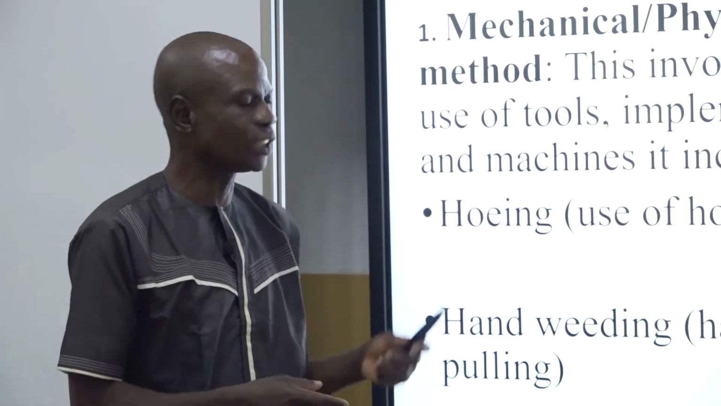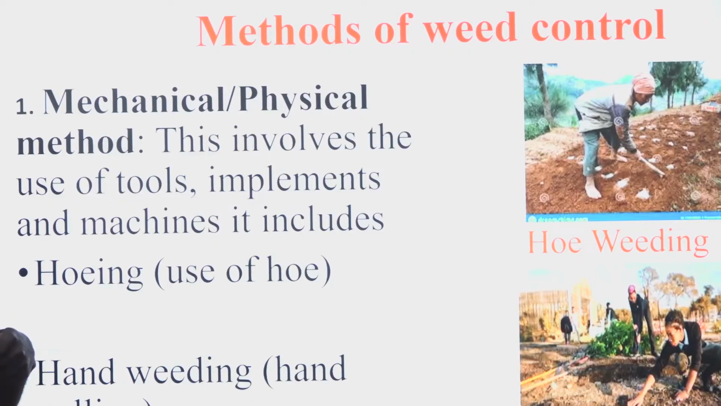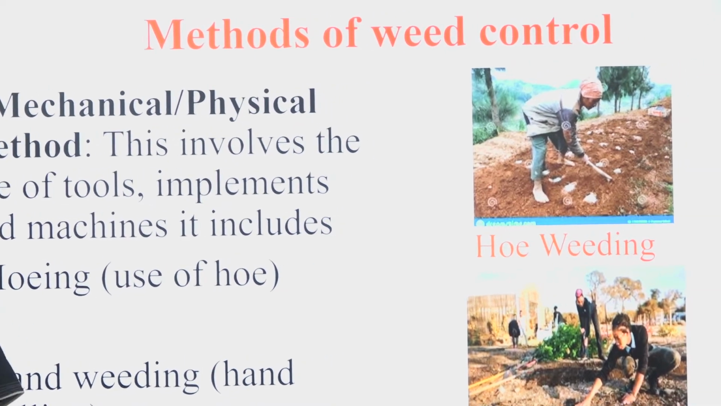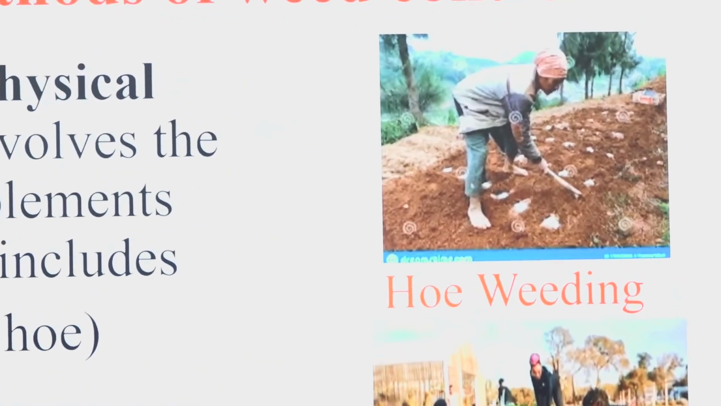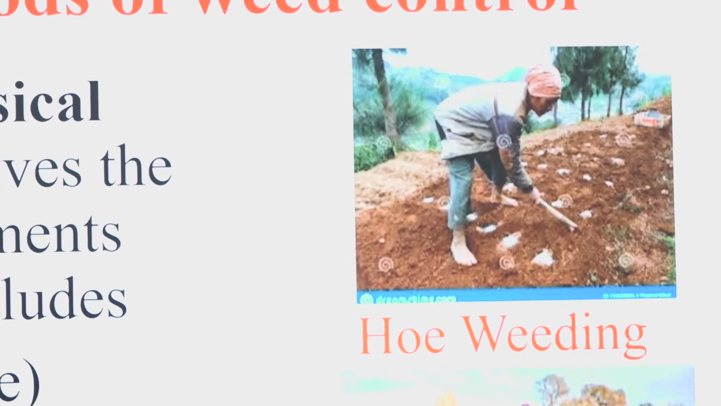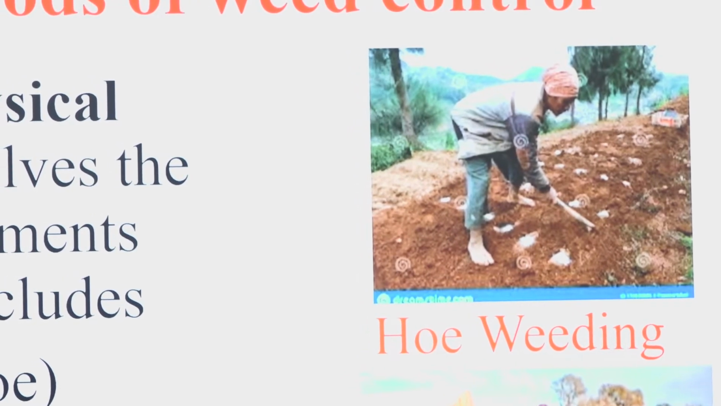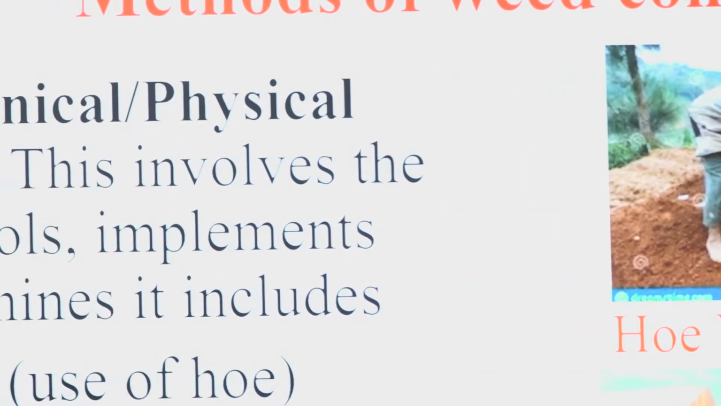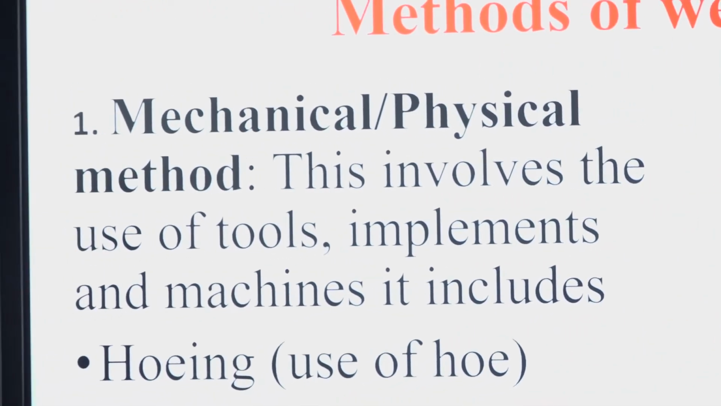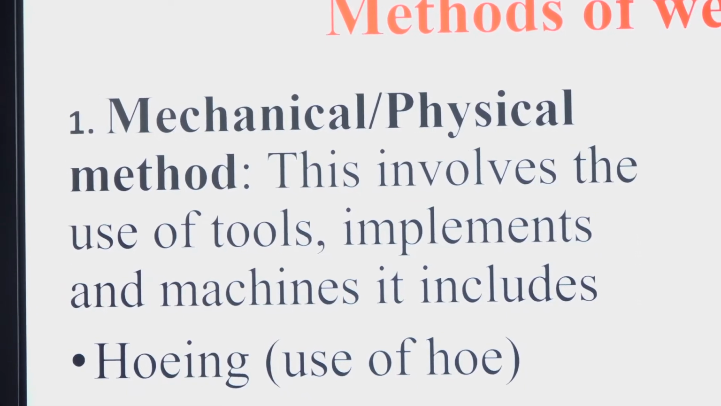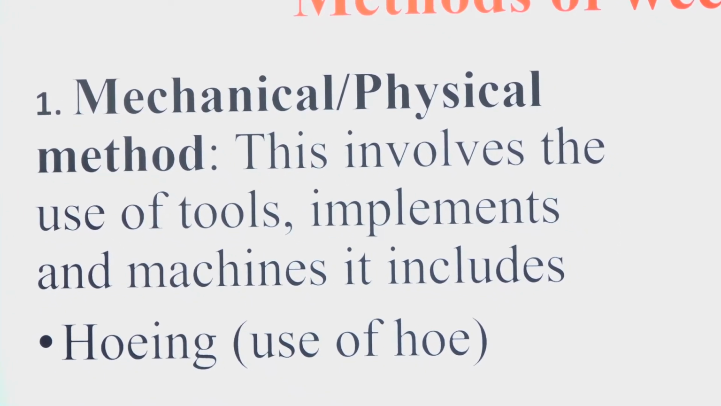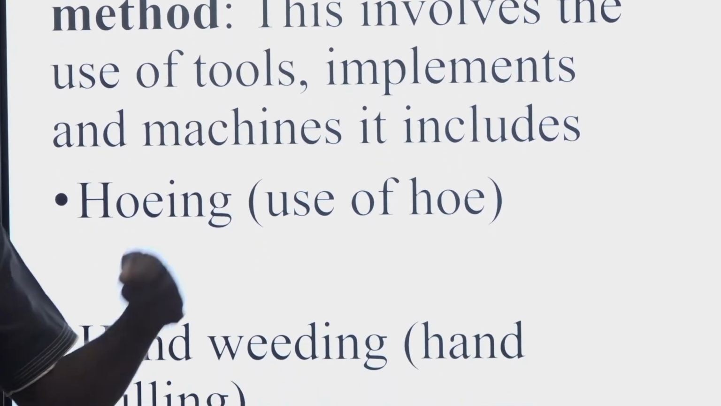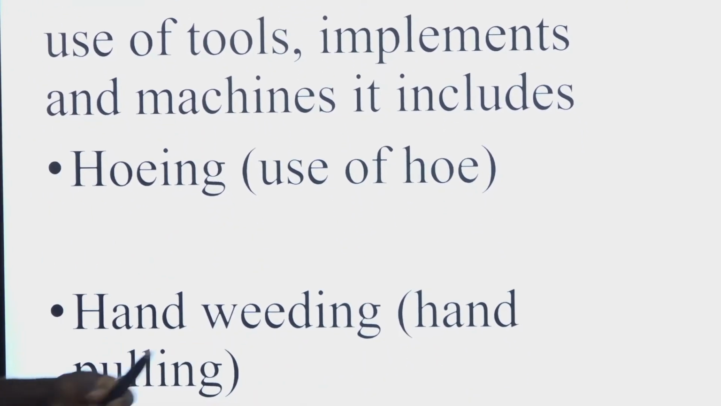One of it is weeding. You will see them with a hoe. They will carry the hoe and be removing the grasses or the weeds in the farm using hoes or a cutlass to cut it, to slice it. That's another point. This involves the use of tools, implements, and machines. It includes hoeing, that's use of a hoe, and hand weeding, that's using your hand to pull off the grasses from the farm. You use your hand to pull them down.